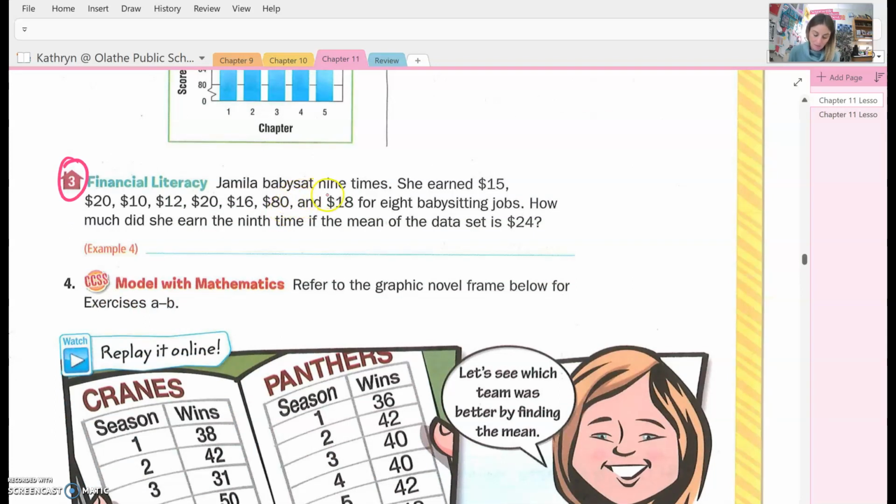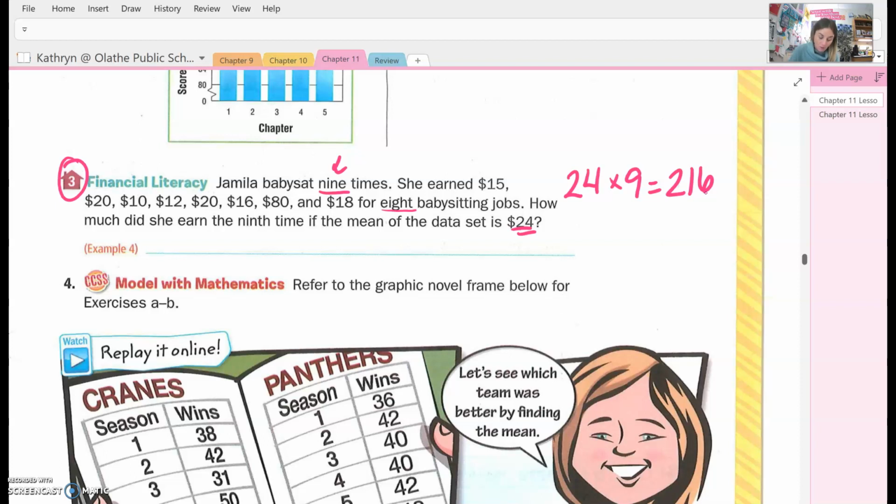So it says Jamila babysat 9 times. She earns $15, $20, $10, $20, $12, $20, $16, $8, and $80 for 8 babysitting jobs. So we're missing 1. How much does she earn by the 9th time, if the mean is 24? So the first thing you need to do is take this mean, which they're telling us is 24, and multiply that by the number of times that she babysat. They only gave us 8, but she babysat a total of 9. So you're going to take 24 times 9, which is 216.